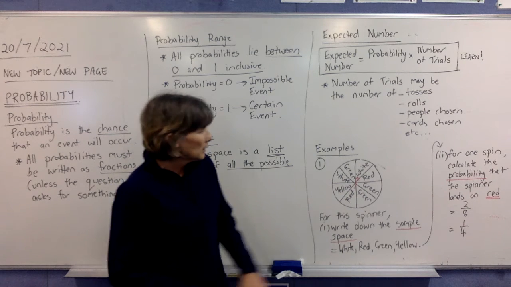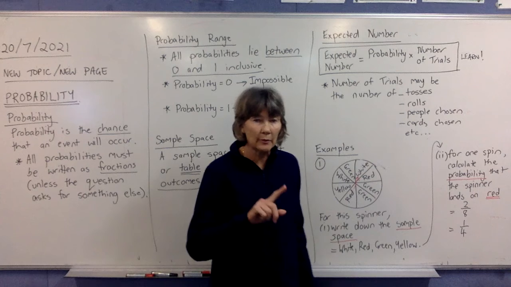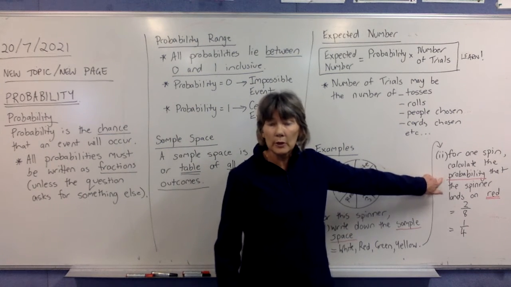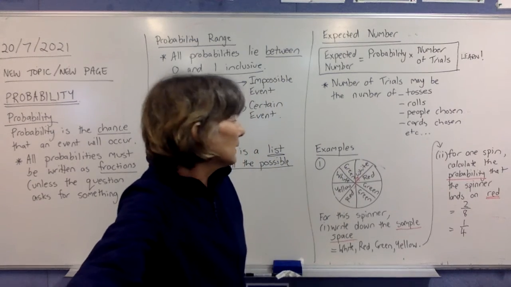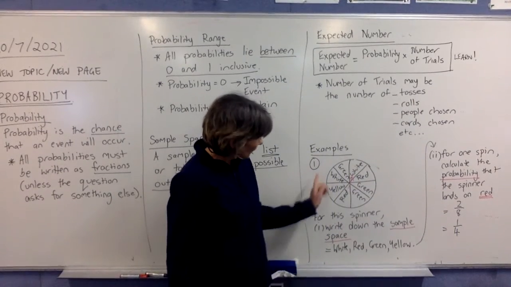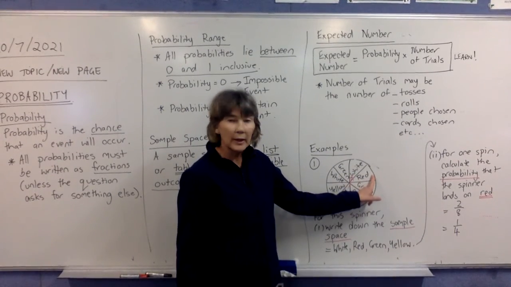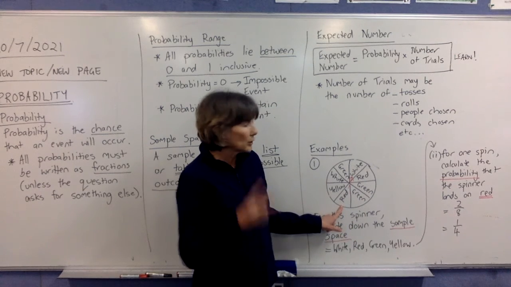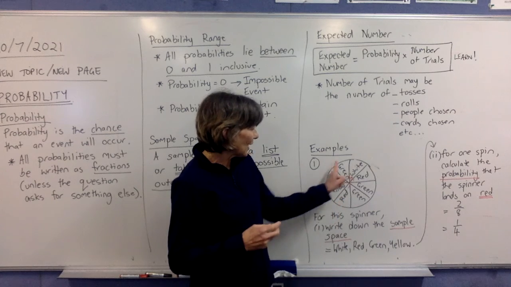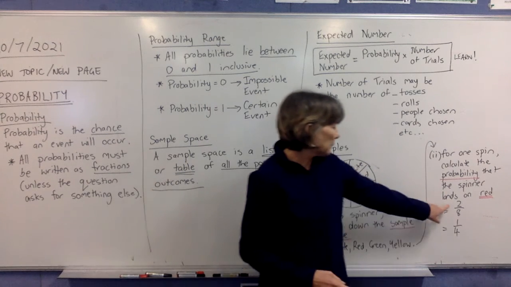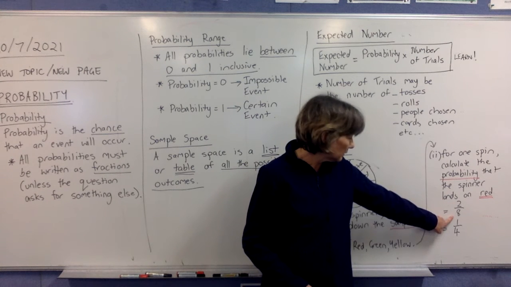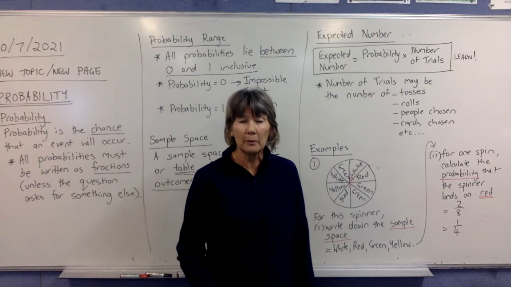Okay, in part 2, the question says for one spin, so if we spin the spinner once, calculate the probability, underline that word because that's what you're finding, the probability that the spinner lands on red. Now, if you look at the spinner, there's a red there, and there's also another red down there. So we've got 2 reds on the spinner. So if we've got 2 reds on the spinner out of 8 different things on the spinner, our probability will be 2 reds out of 8 possible things altogether. And then you can use your calculator to simplify that fraction.